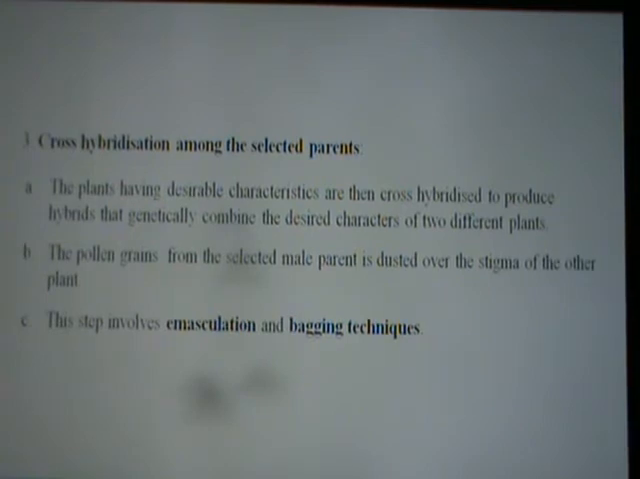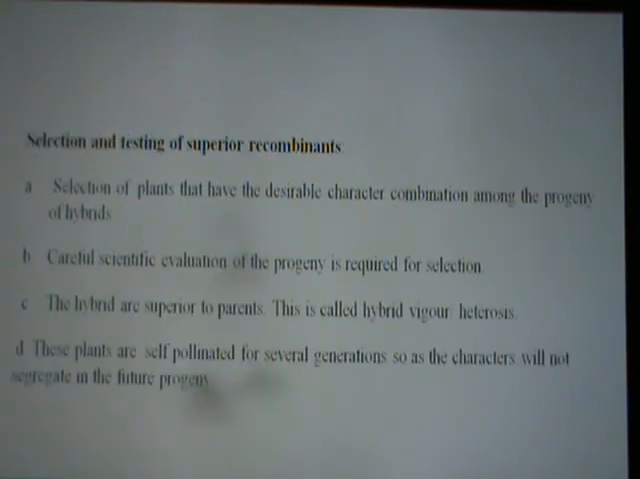Cross-hybridization among the selected plant parents is done, and the plants having desirable characters are cross-hybridized so that the progeny will have the desired characteristics from two different plants. The pollen grains from the selected male plant are dusted over the stigma, and for this two methods are used: emasculation and bagging technique.